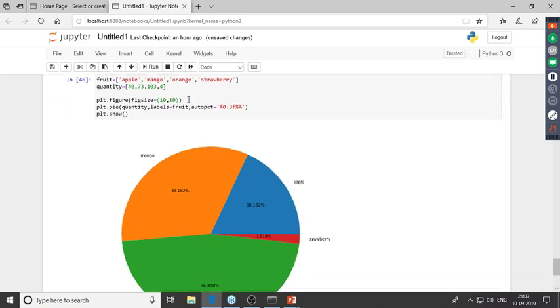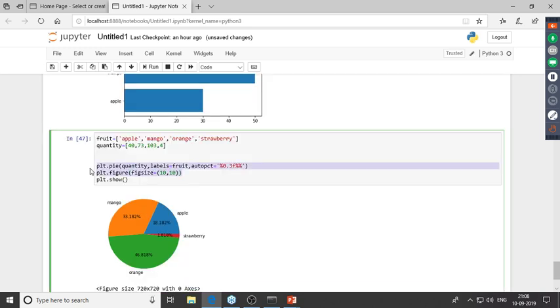You have to keep in mind that you give this plt.figure command above the plot which you're making. Now let's say if I cut this and paste it below plt.pie, then you'll get the image with the same size. So if you actually want this to work properly, then you'd have to give it above plt.pie, right? Only then it'll work.